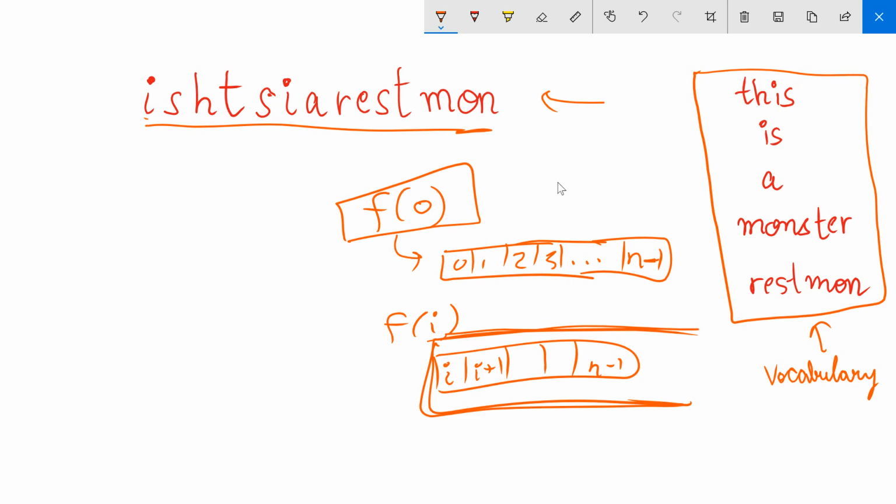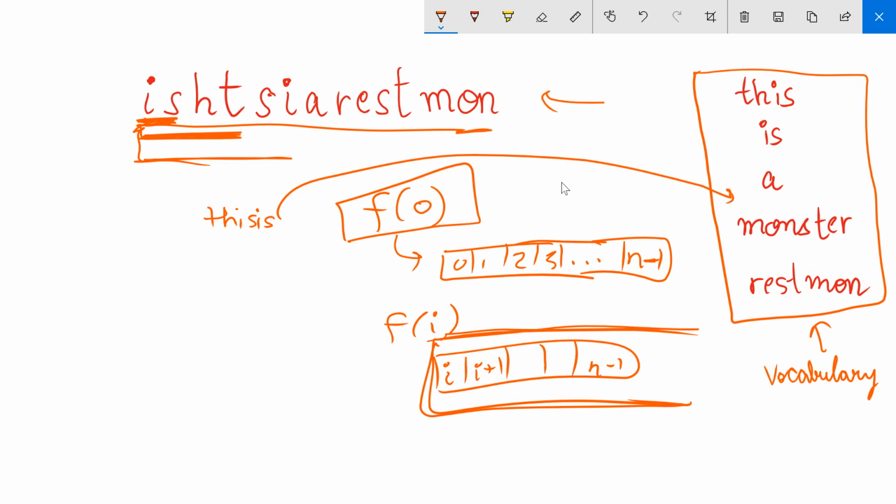Alright. So how did this DP state come into the picture? It came like this. When I am at my first position, I can see that I can decode this much part as is. Also, I can decode this much part as this, and then I can't go any further. But let's say we had some other word that is also in the vocabulary. If this was also there, we could also decode the first word in our sentence with this, and then the rest of the string is left to be decoded in each case, right?